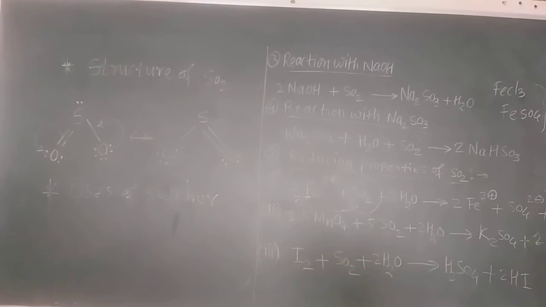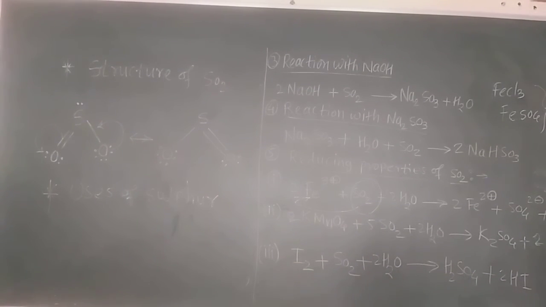Now see the structure on the blackboard. The structure of SO2 gas is somewhat like that of the ozone gas. It is also an angular structure. It also has two resonating structures. The oxygen singly bonded to sulfur has three lone pairs of electrons that get delocalized, and the single bond is converted into a double bond. Again the double bond shifts to the other oxygen atom, and there are also three lone pairs of electrons.